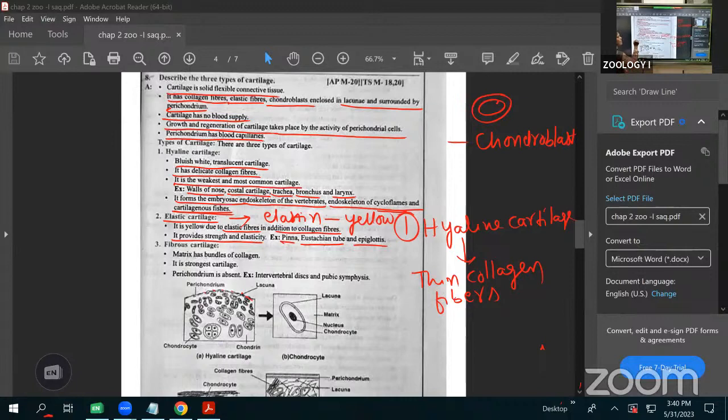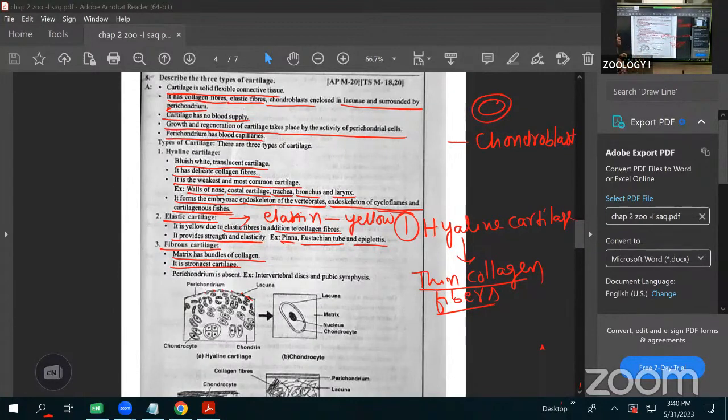Next, the third type is called fibrous cartilage. In fibrous cartilage, the matrix has bundles of collagen. This is the strongest cartilage, the third one. The first one is the weakest cartilage. Why? They have thin collagen fibers, that's why it is the weakest cartilage. Here in the fibrous cartilage, bundles of collagen fibers are there, that's why it is the strongest cartilage.